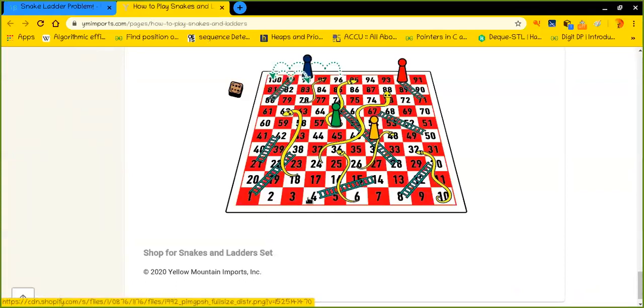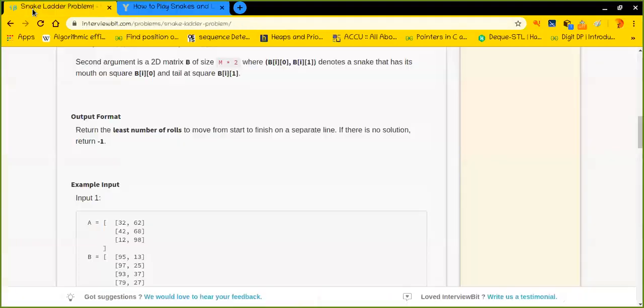Somehow, I reached 4. So at 4, I need to see whether it is the base of the ladder or the mouth of the snake. If it is any one of these cases, then I need to see what my next destination is, right? Like, I'm right at 4, then my next destination is not 5, my next destination is 14. Similarly, if I'm right here at 36, my next destination is not 37, instead my next destination is 6. So I hope it is pretty clear.